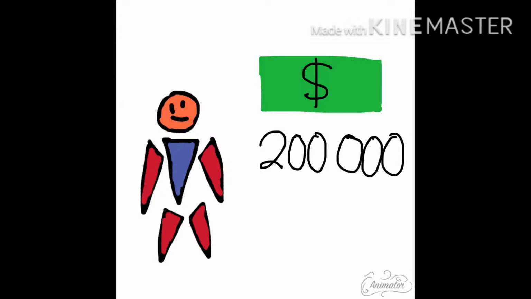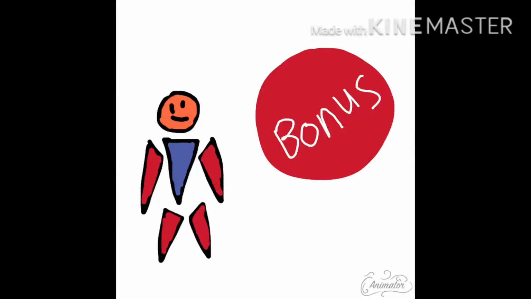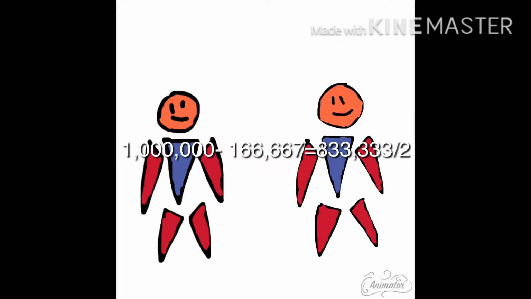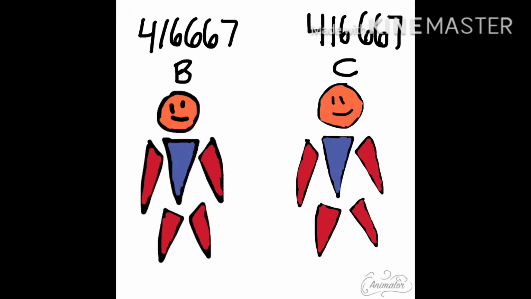What are we going to do? If the partnership is using the bonus method, then we're just going to allocate the deficit to the original partners. So the share of Mr. B and C is computed by 1 million minus 166,667, which is the share of A, equals 833,333, divided by 2, and they would get 416,667 each.